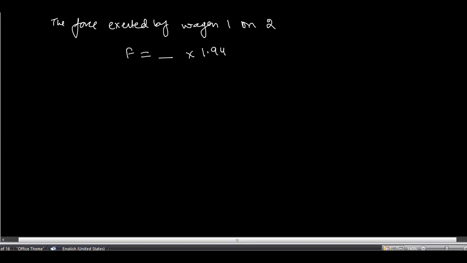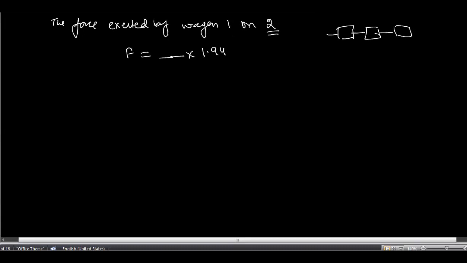So if you need to calculate the force exerted by wagon 1 on 2, it is equal to F equals M into A. And you know that you have calculated 1.94 as the acceleration. What would be the M? We are not just calculating the mass of the second wagon, that is 20,000. No, because the second wagon is also connected with the other wagons, and it is also connected with the fourth wagon that is behind it.